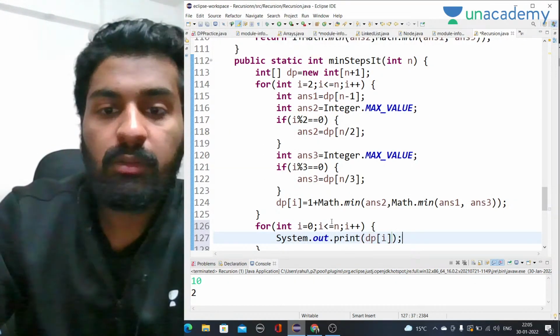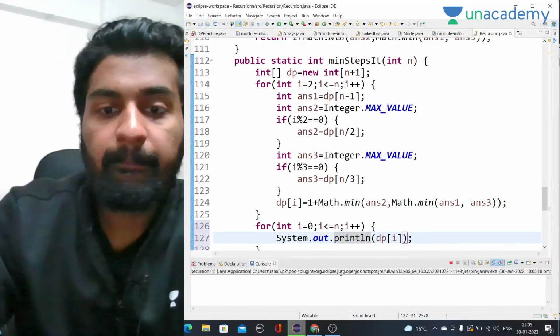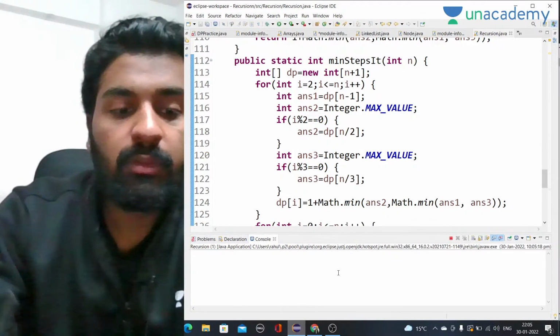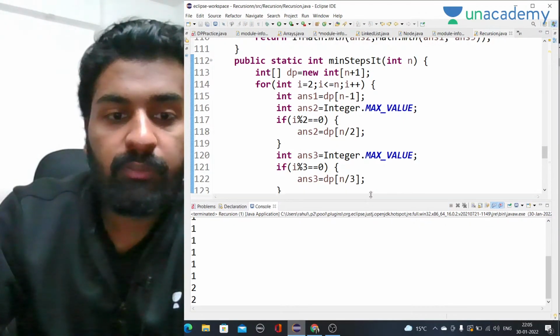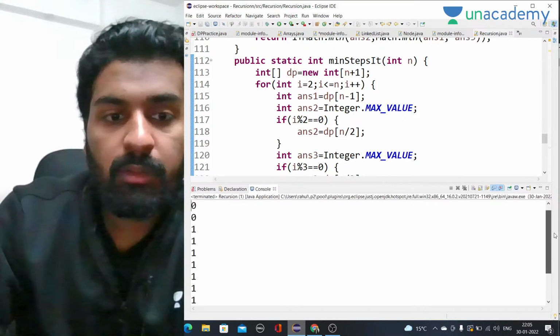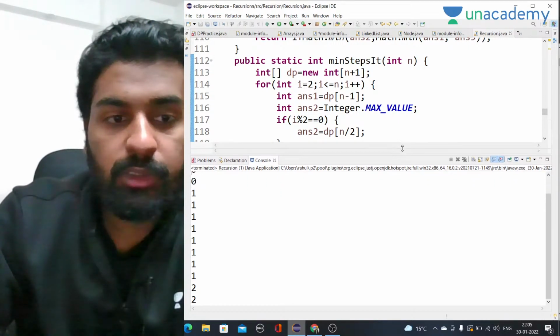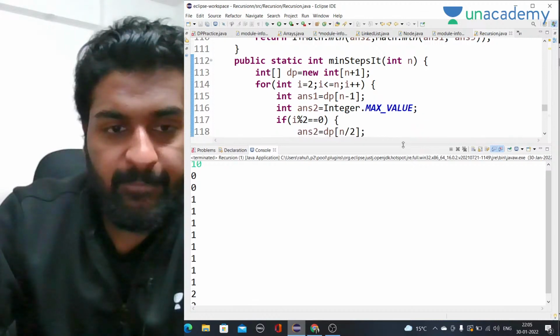Okay, now println, let's say println. Now we have to run it. Okay, for value 10, let's see. So it is looking like 0 0 1 1 1 1 1 1 1 steps and then 2 2. Okay, so initially it should be 0 0, 1 step. Okay, 1 step. Then for 4 it should be 2.